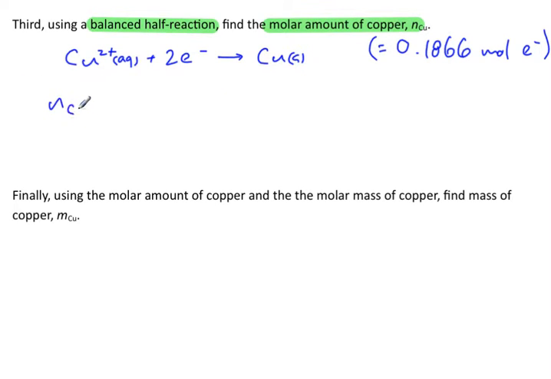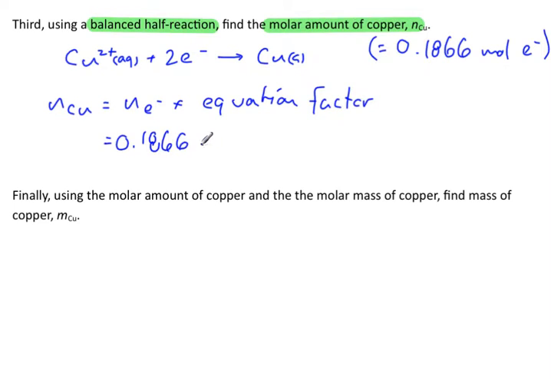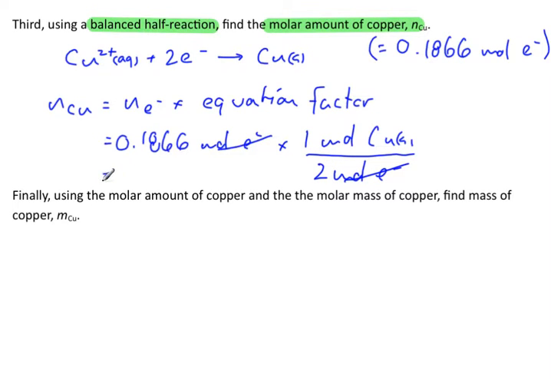So number of moles of copper solid equals number of moles of electrons times, we've done this in grade 11, the equation factor. And so the equation factor in this case is 0.1866 moles of electrons times 1 mole of copper divided by 2 moles of electrons. Electrons divide out, and I'm left with how many moles of copper?